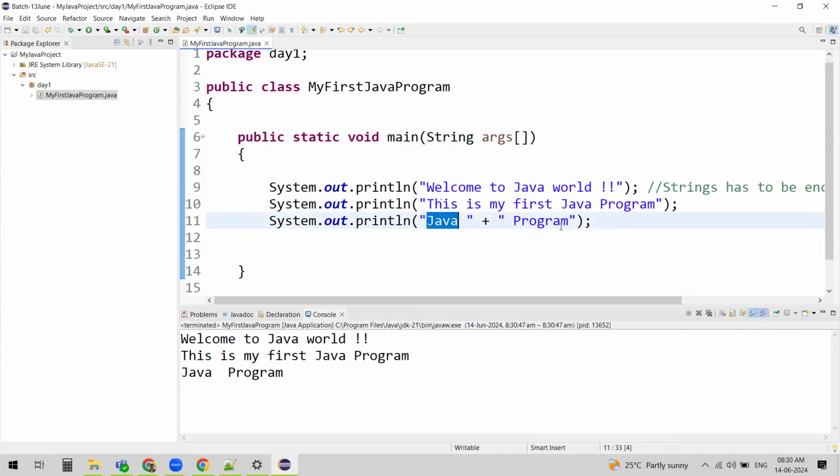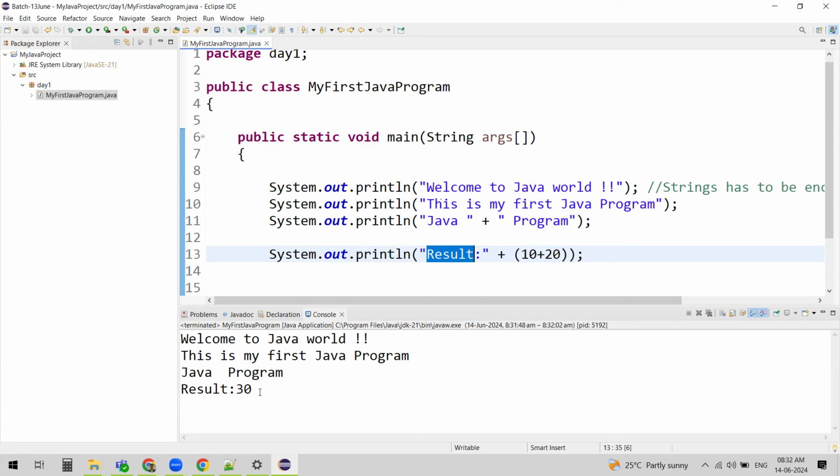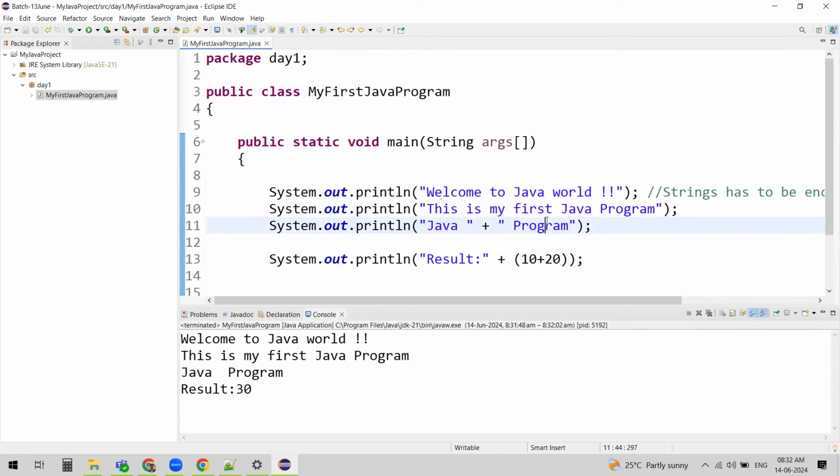Because result is enclosed in double quotes, it has displayed as is, and for 10 plus 20, you wanted the result, so we enclosed it in the brackets. It actually displayed the calculation of those numbers, that operation, right? So these are some of the examples of single lines of code, or simple code, of how you write it in a Java program and how you execute it.